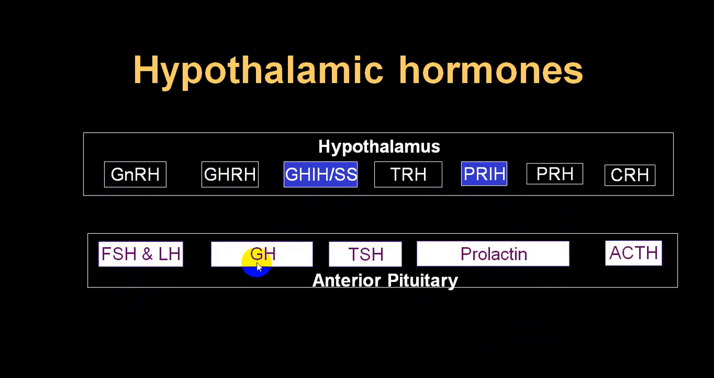Growth hormone releasing factor will stimulate growth hormone from the anterior pituitary. This is stimulatory. This is again stimulatory. This will inhibit growth hormone. TRH will stimulate TSH, as well as growth hormone inhibitory factor will inhibit TSH release. So TSH will be controlled by TRH as well as somatostatin.